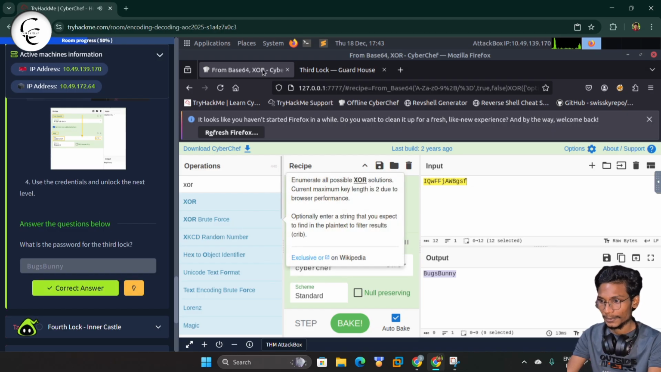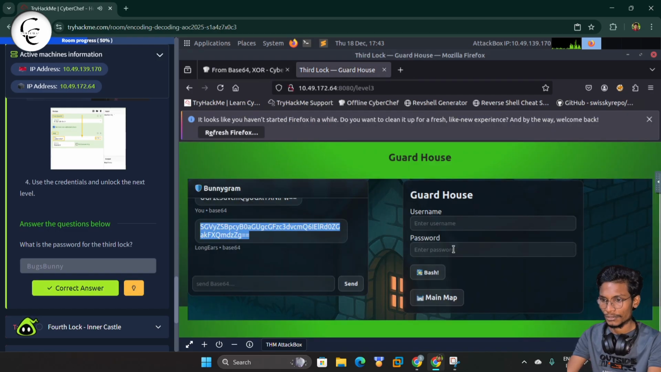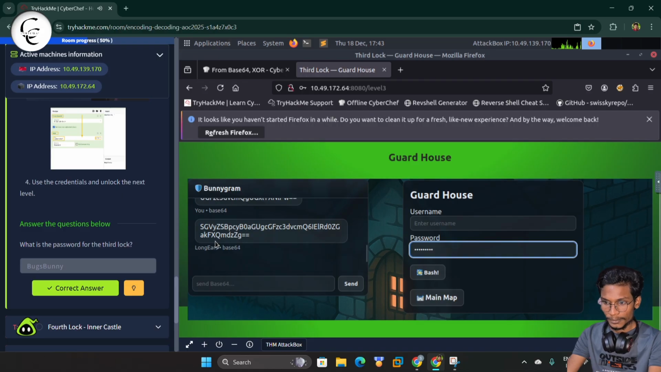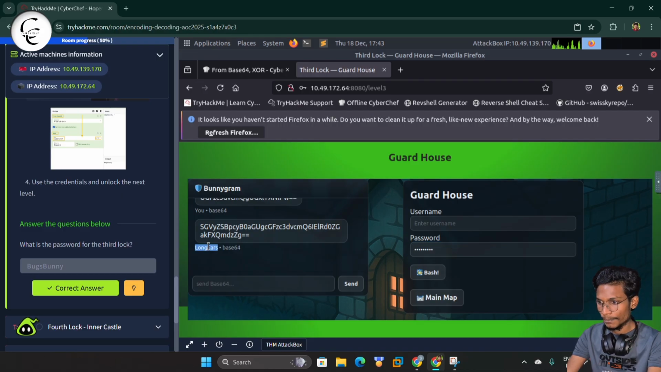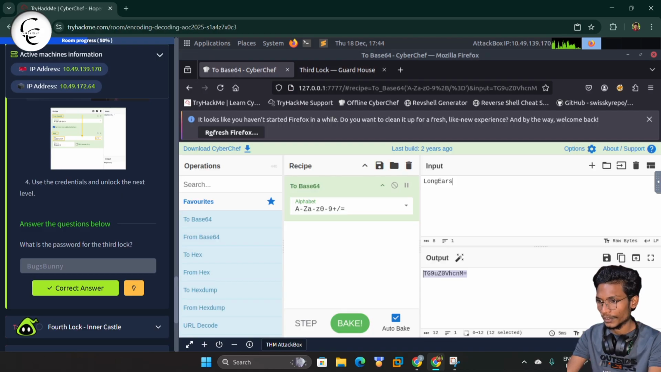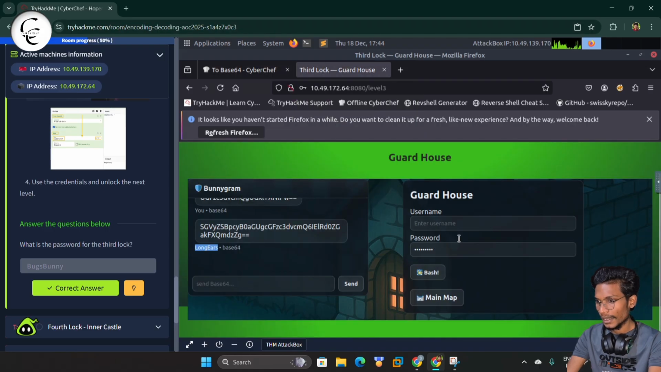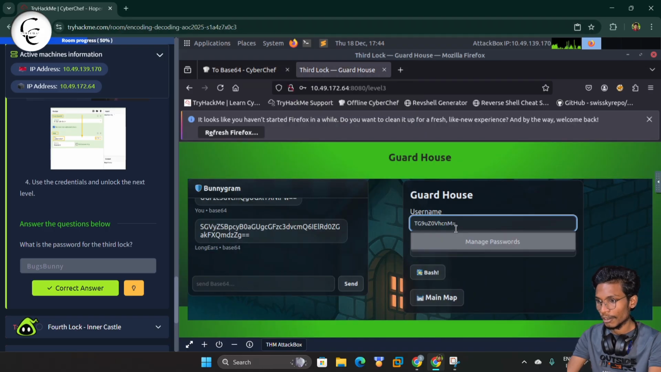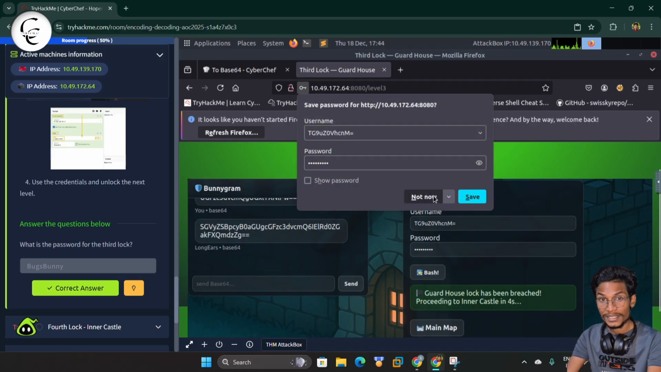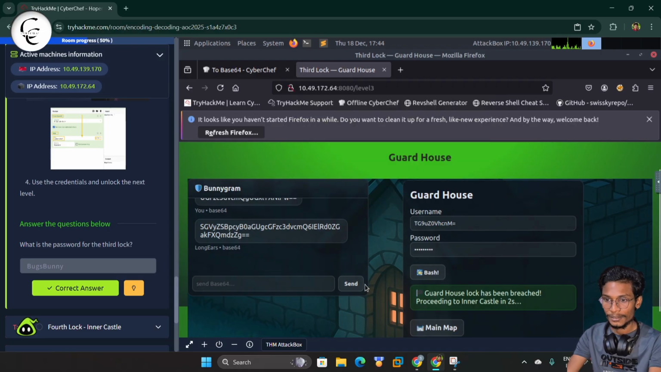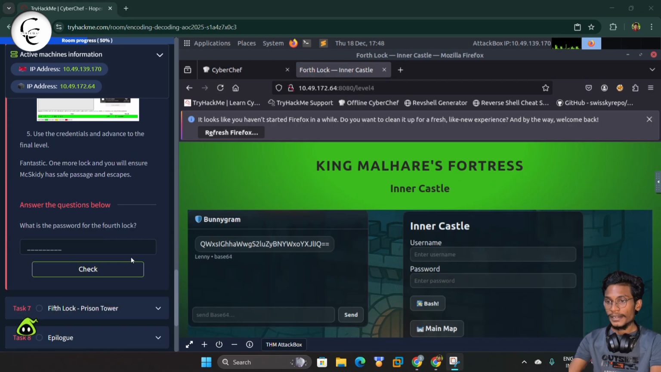Yes, that is correct. Now let's put the password in the password field and let's get the username. So here also we got the username, and we can simply copy this username and give a check. Yes guys, you can see we have unlocked the third key. So now let's move towards the fourth lock.